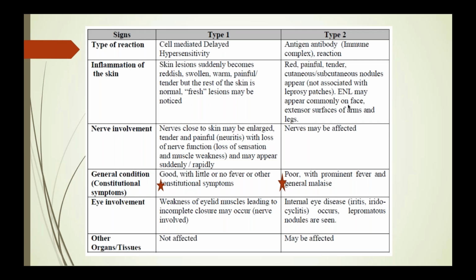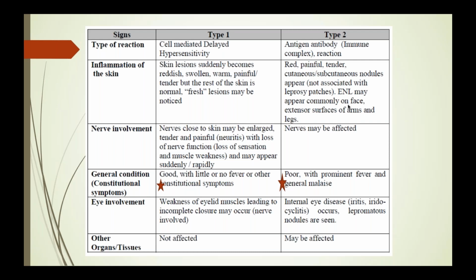Usually here you do not see any other organ involvement. However, in type 2, you see systemic involvement, a very poor general condition, and prominent fever and general malaise. So this is how you differentiate between type 1 and type 2.